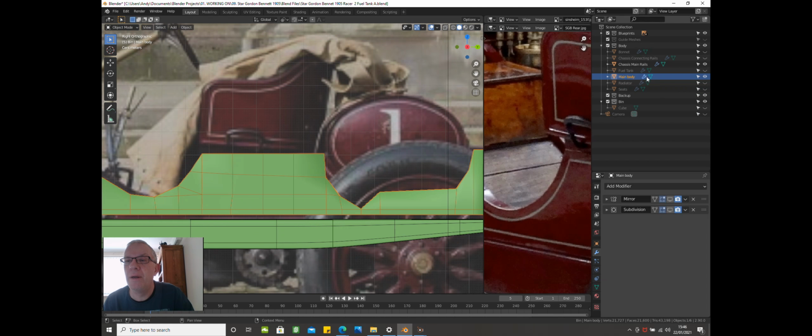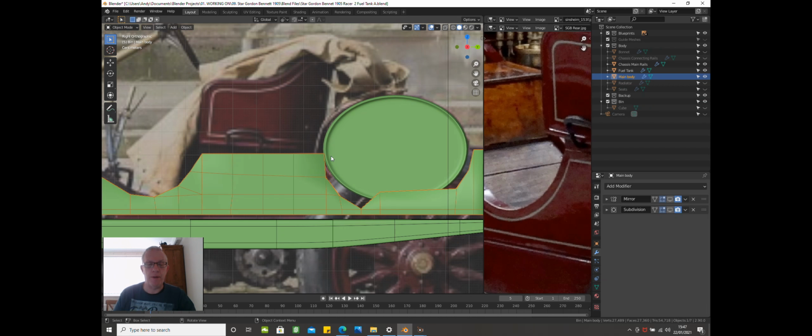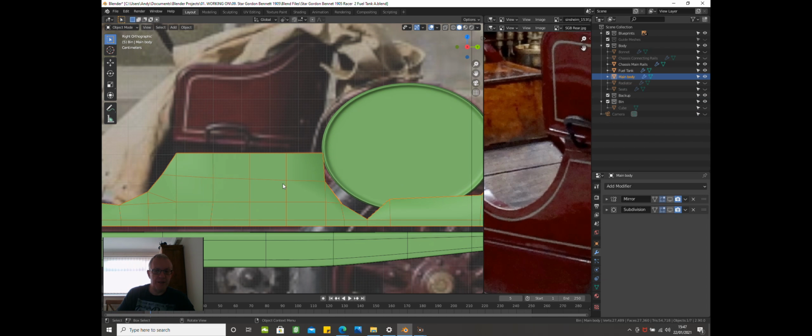Click in your fuel tank. Where are we? Fuel tank. Okay. So the fuel tank's there. Now what we've got to do is shape the remainder around the fuel tank. So going to select this, go into edit mode.